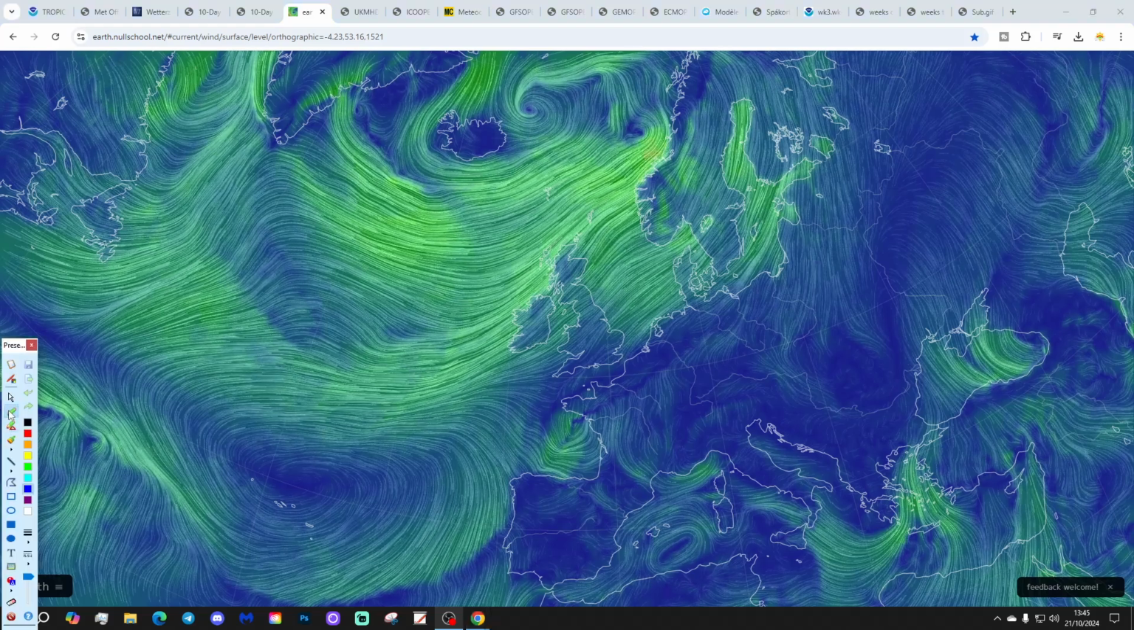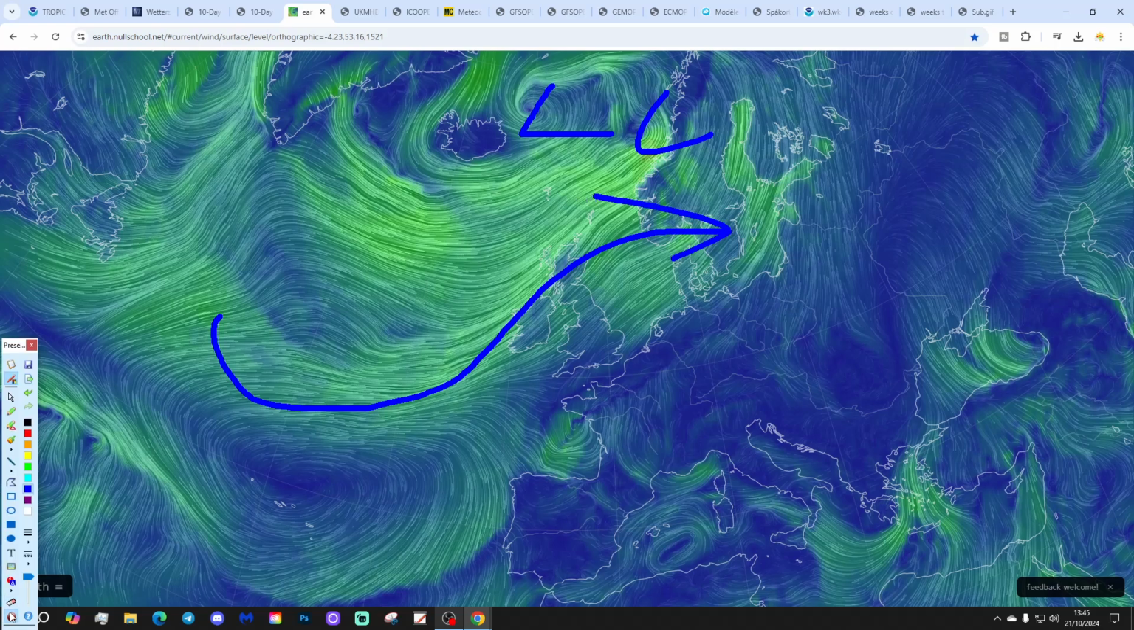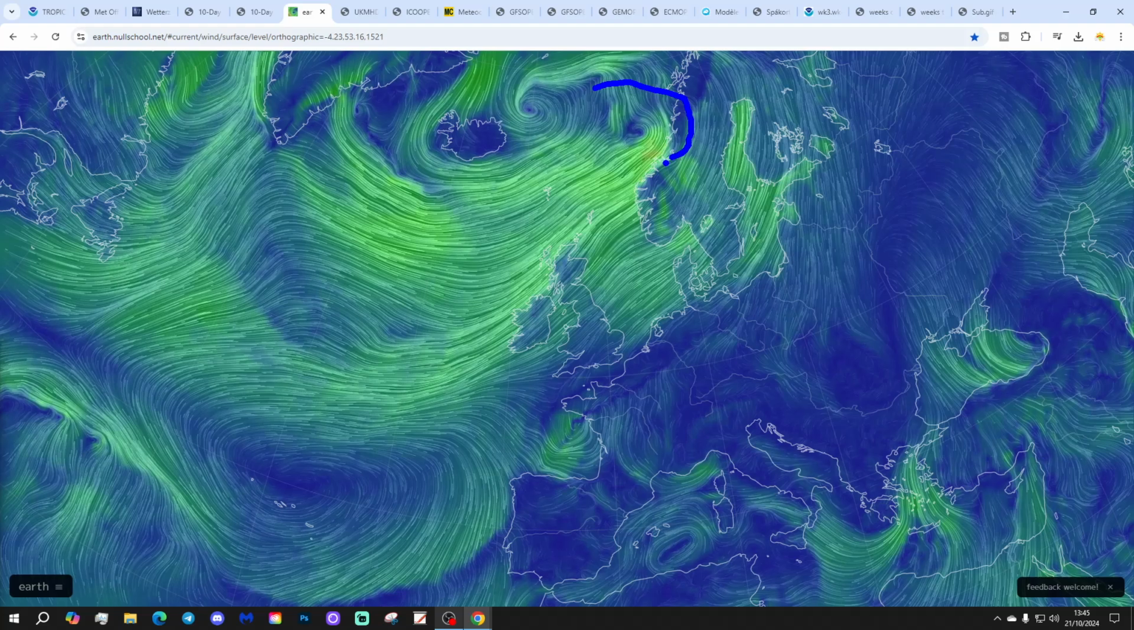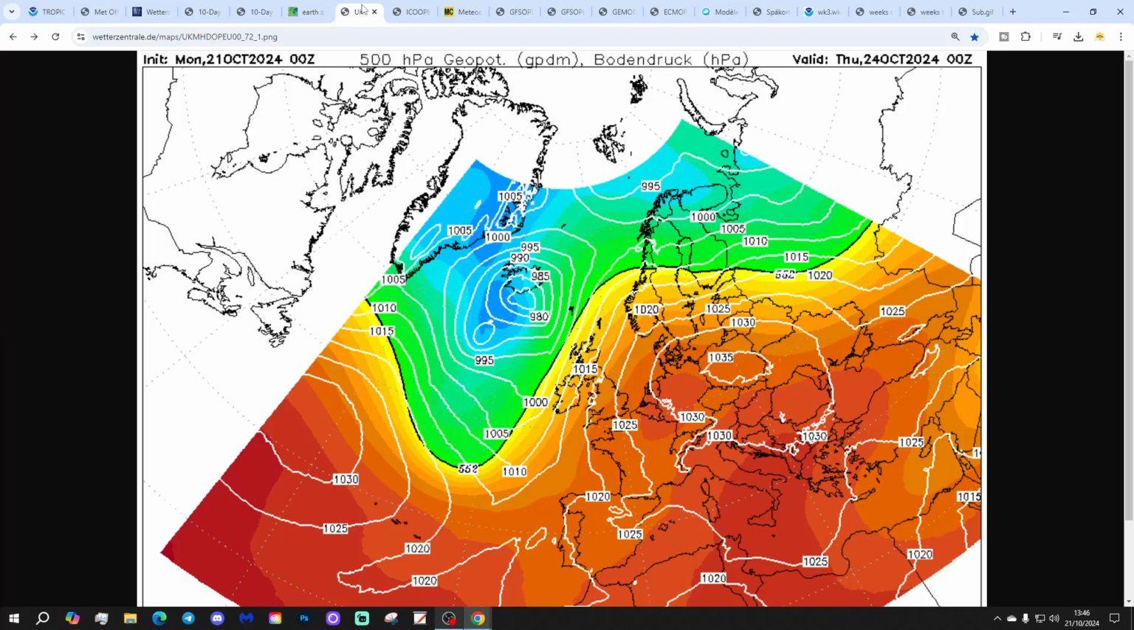The latest wind map from Earth, from earth.nullschool.net, shows we've got low pressure up to the north, and we bring in the wind from off the Atlantic. This low pressure up here is Ashley, that's moving away, Storm Ashley moving away up towards Norway now. Right, okay, let's start going through chart data then.